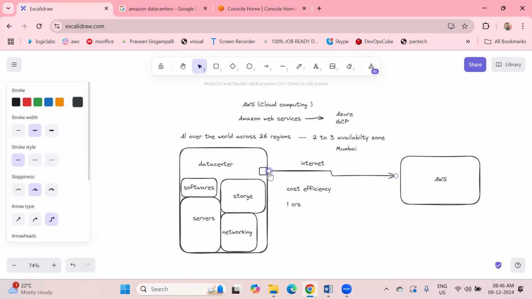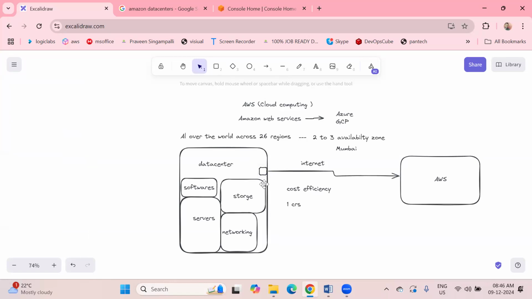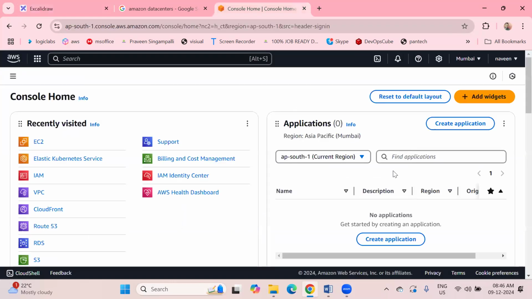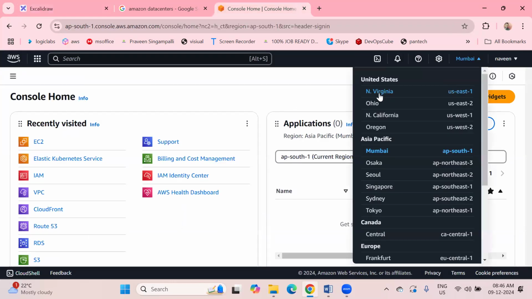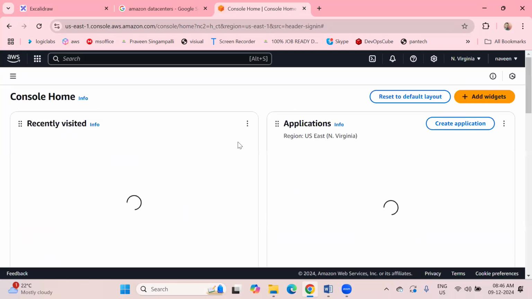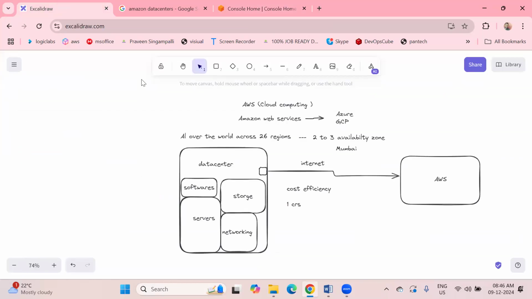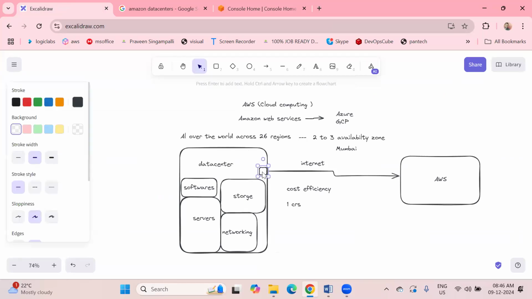It will create a machine, and we are going to access that machine through the AWS portal. Clear? Suppose you switch to North Virginia. From here, do you want to access some application, or do you want to create a server? What you will do? Simply you will go to EC2 and take a server. What happened from North Virginia in the US? The North Virginia data center will connect, from where it will create a server, and we are going to access that server through the internet through the AWS portal. That is called the cloud computing concept.